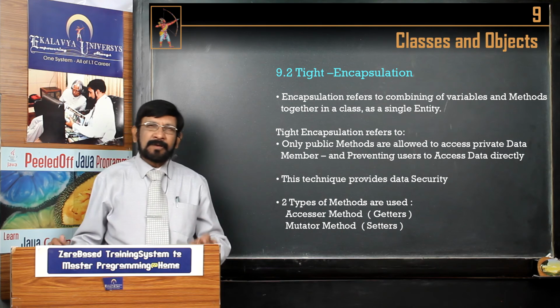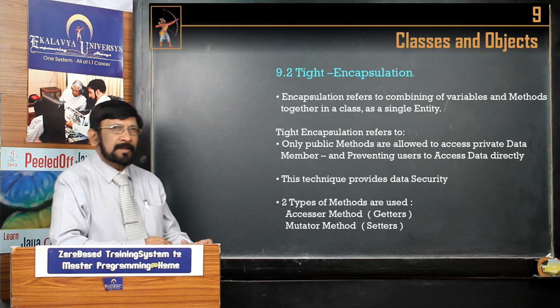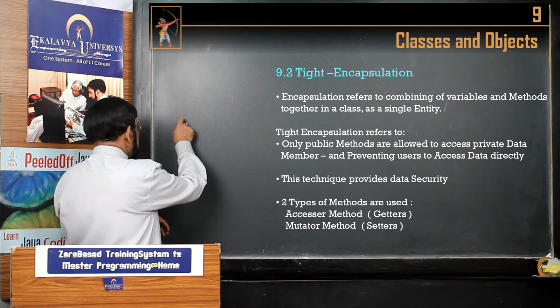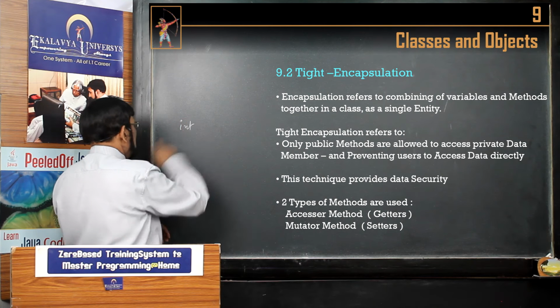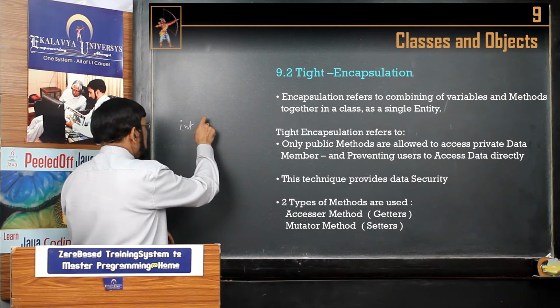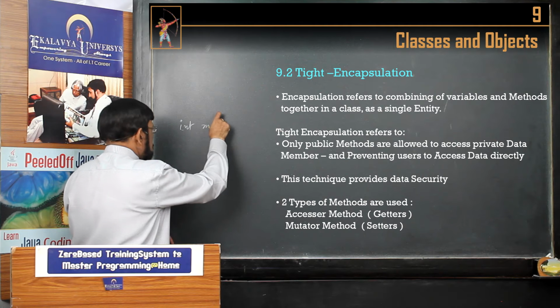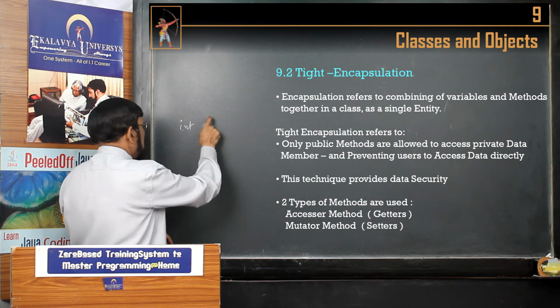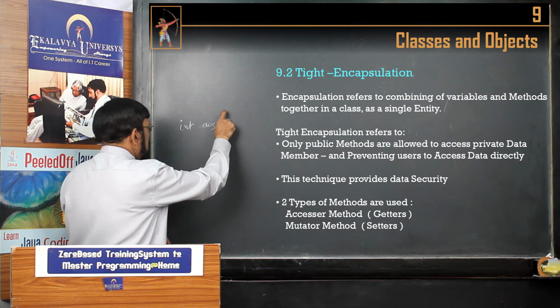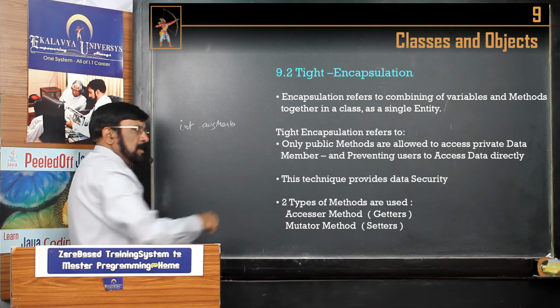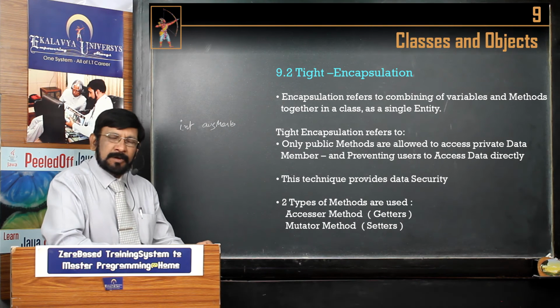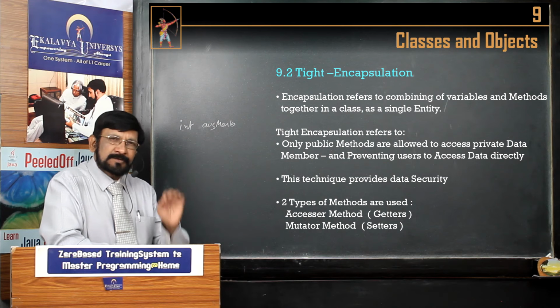They are validating data. Suppose, here is a simple example I give you. Your int marks percentage, or otherwise average marks. Simply average marks. Normally your examination is for 100 marks.